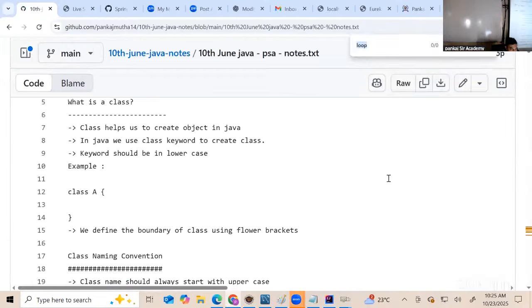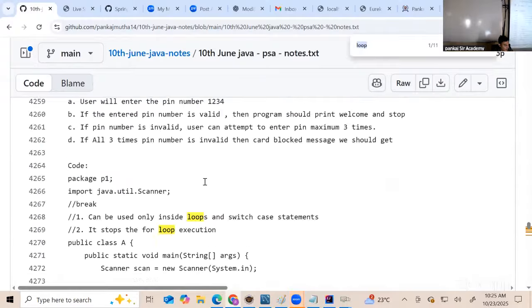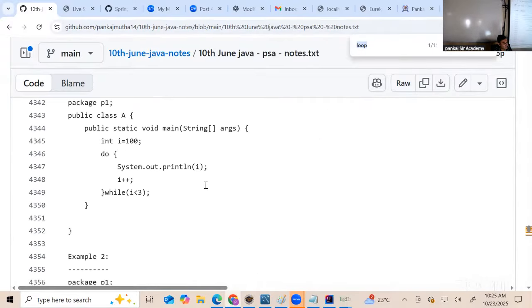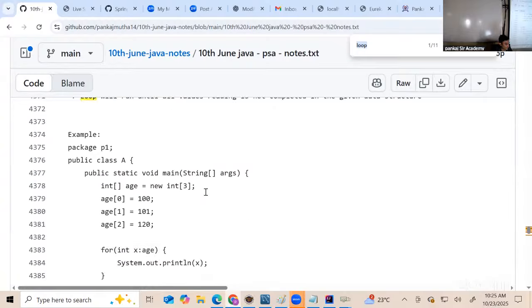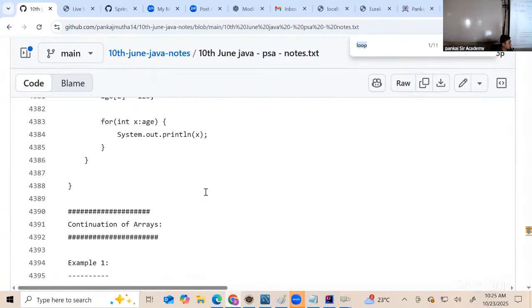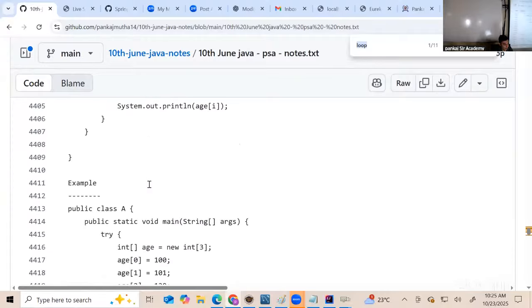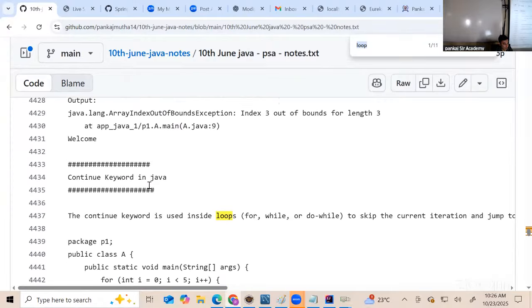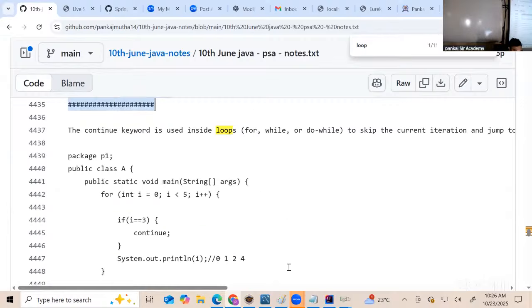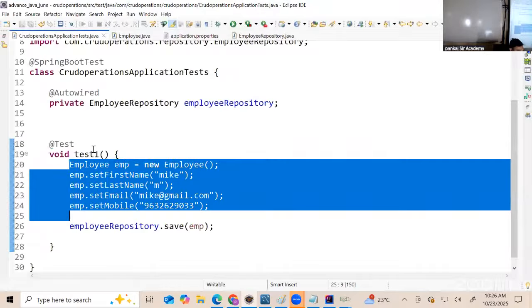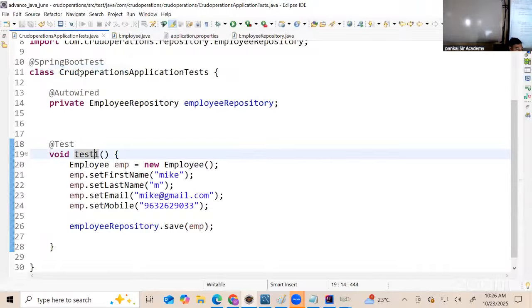So far I have talked about loops. So let's just go to loops. That's something we have covered, but we will implement loops with some logical questions further. In the further notes, we are going to look at loops, which will be a part of logical questions. But now, the next part, I'm going to discuss the continue keyword. Fine. Now, what is the continue keyword? What does it mean? And how does it work? Let's try to see this here one by one.